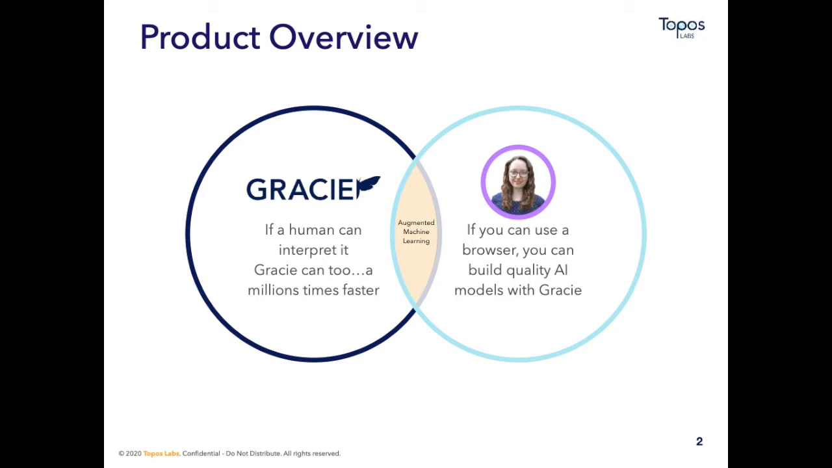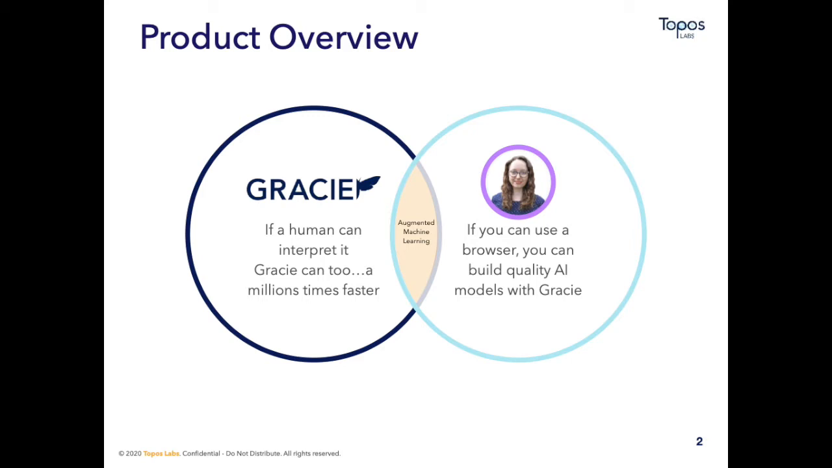On the right-hand side, we have you, your domain experts, your interns, whoever it is. The only skill they need is to be able to use a web browser. When we pair these two together, we get what we call augmented machine learning. Having a human in the loop drastically increases accuracy and cuts costs for building and tuning models.